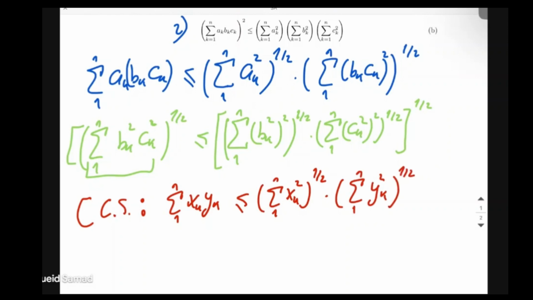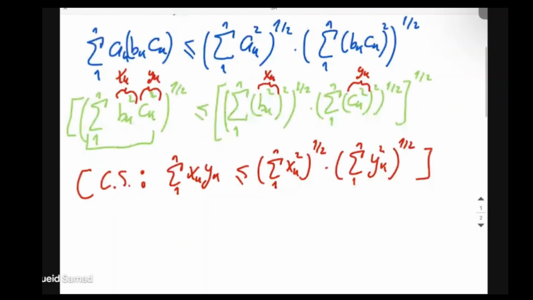And of course, we can insert for xk and yk whatever we want. In our case, our entire bk squared was xk, and our entire ck squared was yk. So you just have to insert the definition very carefully. I made a mistake here actually: this is just xk, it's not xk squared. So this is yk.